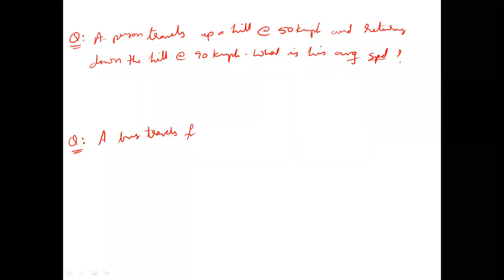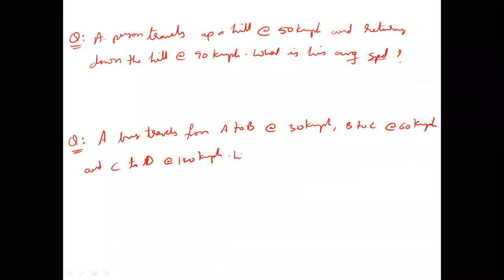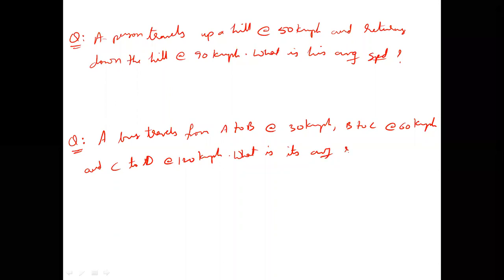A bus travels from A to B at the rate of 30 km/h, B to C at the rate of 60 km/h, and C to D at the rate of 120 km/h. What is its average speed if A, B, C, and D are equidistant?